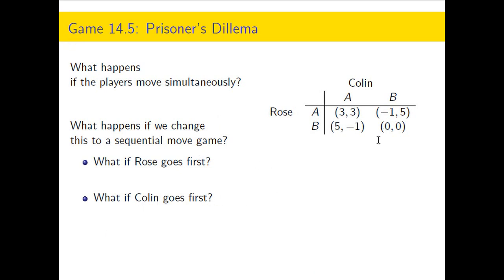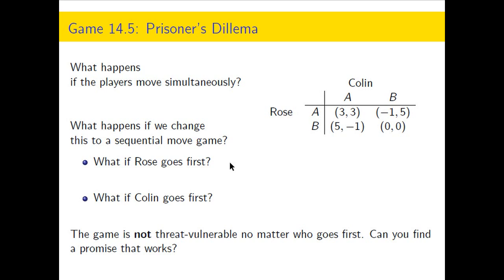And nothing changes. If Rose goes first, she defects, then Colin defects. If Colin goes first, he defects, then she does. And the game isn't threat vulnerable. I mean, what could Rose do? Threaten if you play B, I'll play B? That's what she'd do anyway. That's not harmful to Rose. So Rose doesn't have a threat. Maybe you should pause the video here and see if you could find the promise that works.